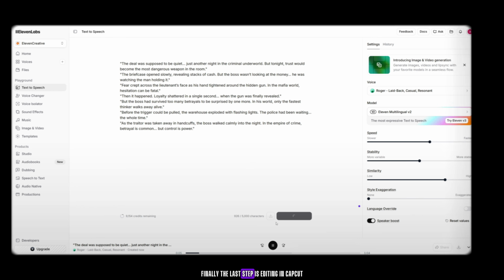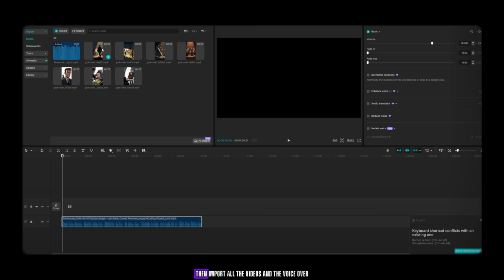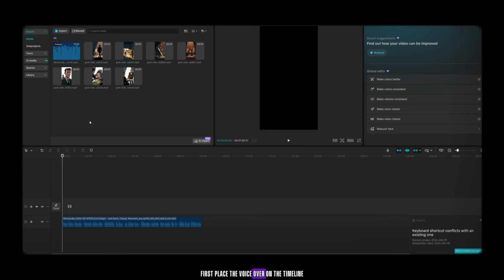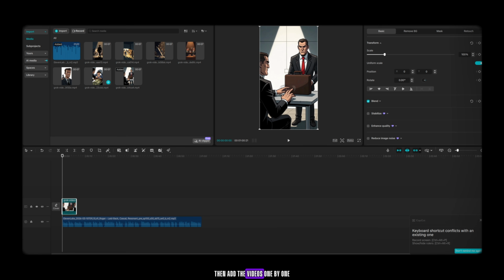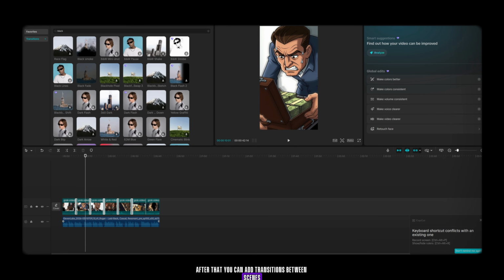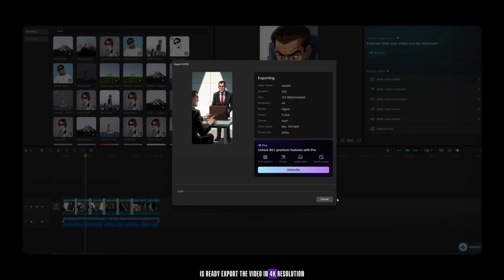Finally, the last step is editing in CapCut, which is very important. Open CapCut, then import all the videos and the voiceover. First, place the voiceover on the timeline, then add the videos one by one. After that, you can add transitions between scenes. Adjust the voiceover timing. When it is ready, export the video in 4K resolution.